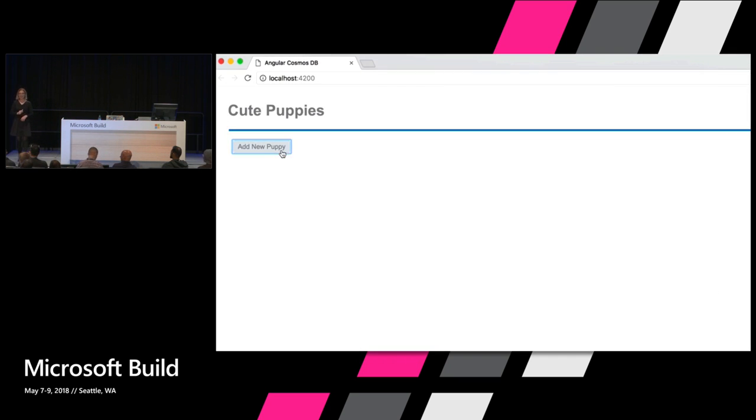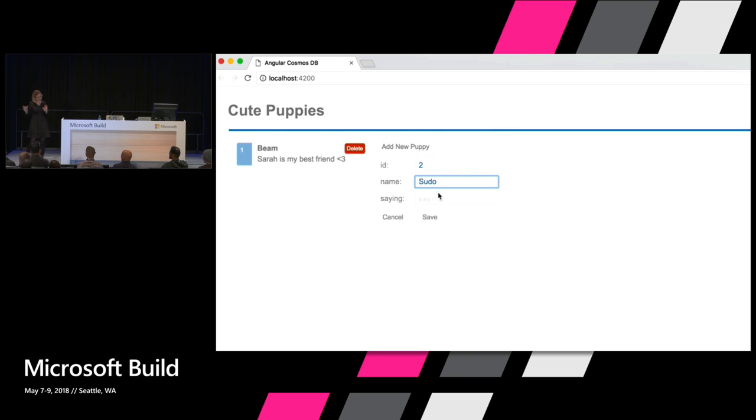We are taking an existing Angular app that has been developed by John Papa and Burke, and we've been sharing it. And this is a page where we can manage puppies. I'm not sure if puppies and manage should be in the same sentence, but we're just going to go with it.